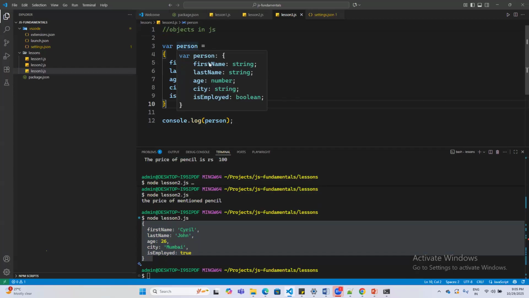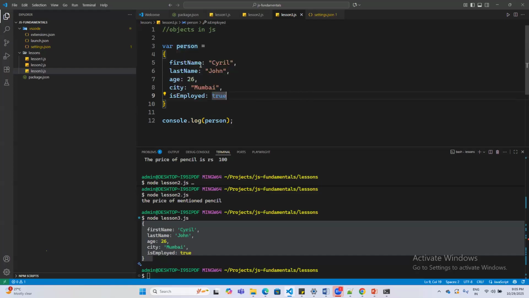First name should be of type string, last name string, age number, city string, is employed a boolean. This is how I create an object out of a variable. Person has now become an object.